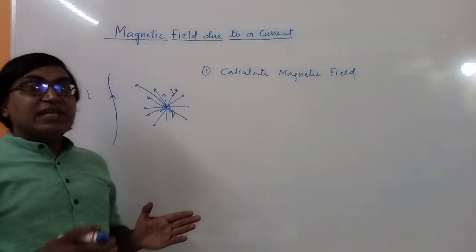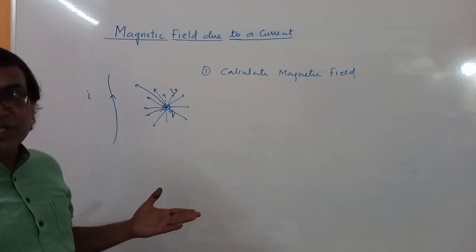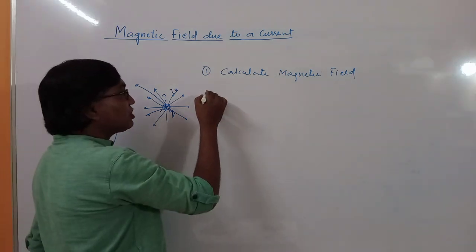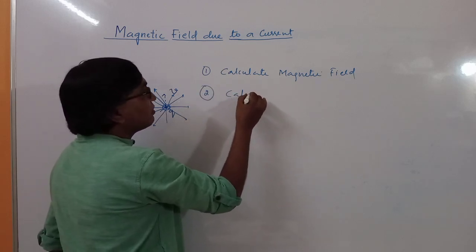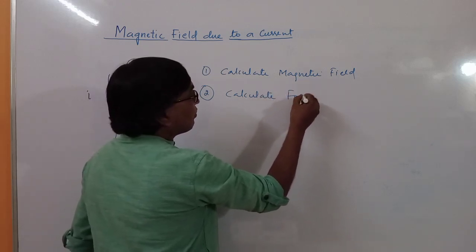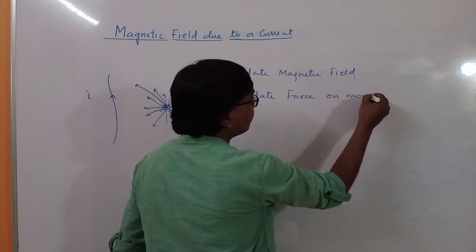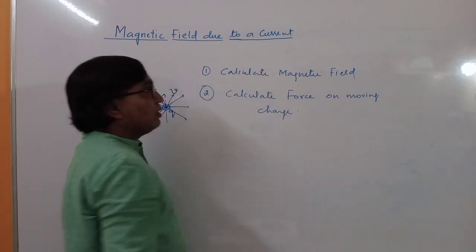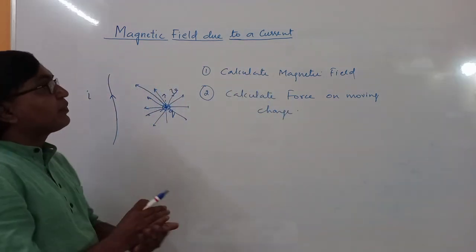And second, suppose a charged particle is projected in a magnetic field, it experiences a force. That means you have to calculate the force on a moving charge. So these are the two things we have to discuss.